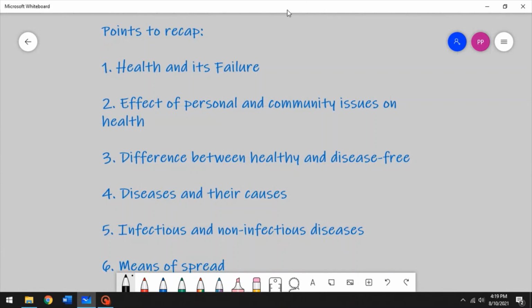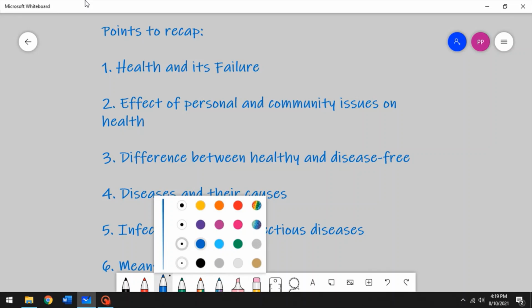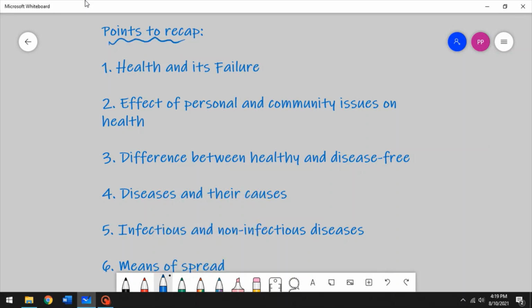All right, so it's time for our points to recap. We started the chapter with health. We talked about how there is a possibility for health to fail. And then we talked about the effect of personal and community issues on health. Then we talked about the difference between being healthy and being disease-free, right? And then we talked about diseases and their causes.